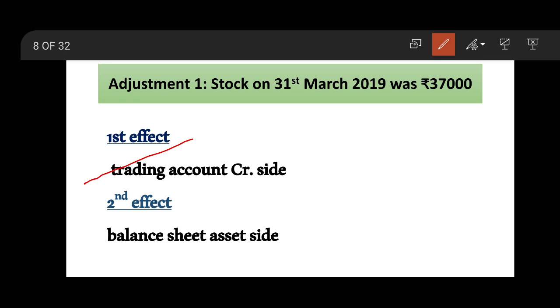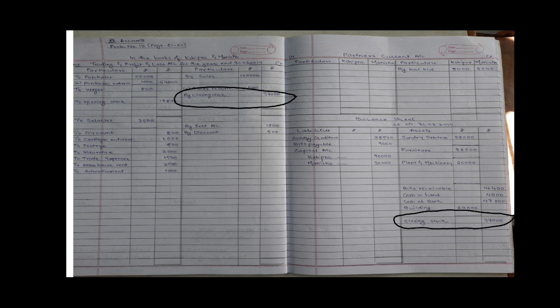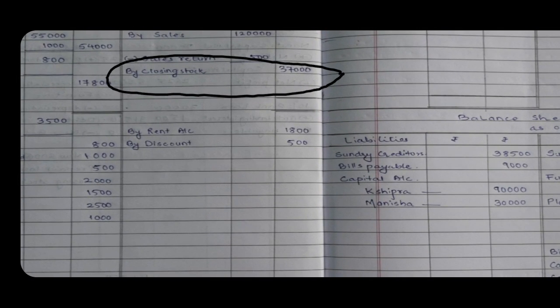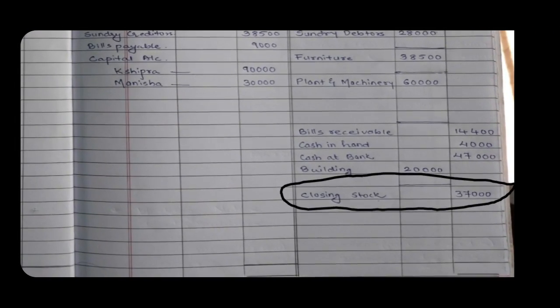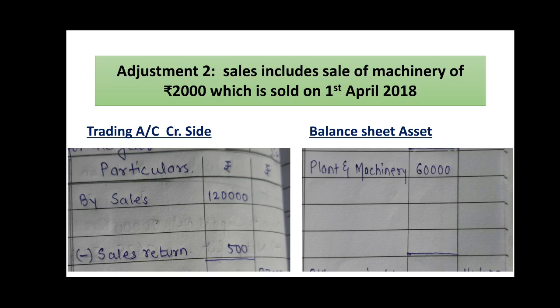First effect: trading account credit side, and second effect: balance sheet asset side, in this way. Trading account credit side closing stock 37,000 and balance sheet asset side closing stock 37,000. Next is regarding sales. Sales includes sale of machinery of rupees 2,000 which is sold on 1st April 2018, and